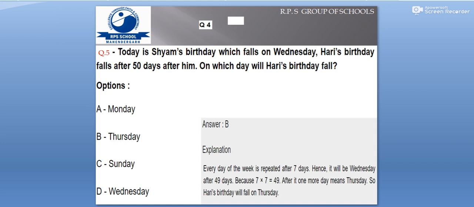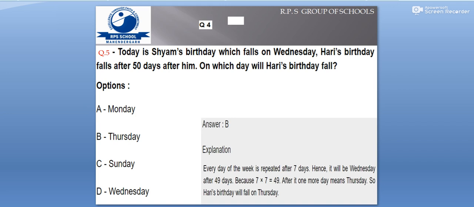So in 50 days we get 7 weeks, and 7 weeks means 49 days, and 1 day will be left. So even after 7 weeks, moving from first week, second week, third week, fourth week, we will come to the same day, that's Wednesday. And since 1 day is left, we need to see the next day. The next day which comes after Wednesday is Thursday. That means Hari's birthday will be on Thursday, and Thursday is the right answer.